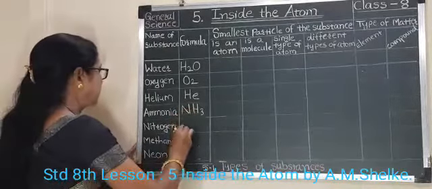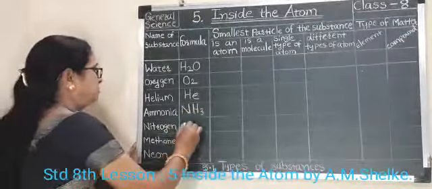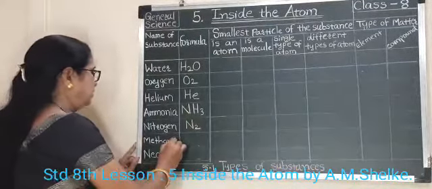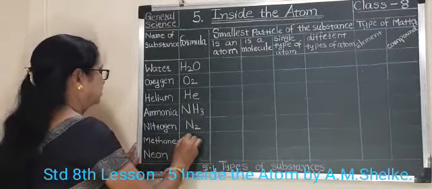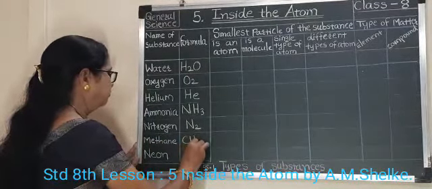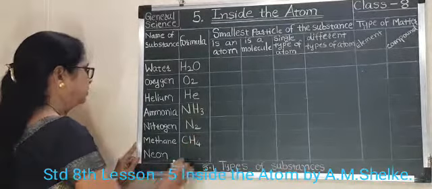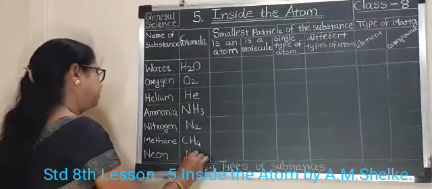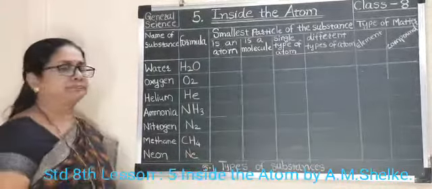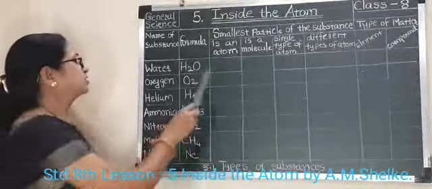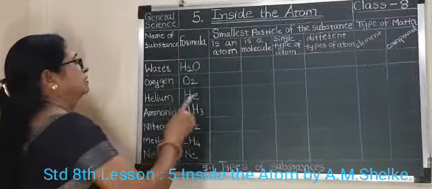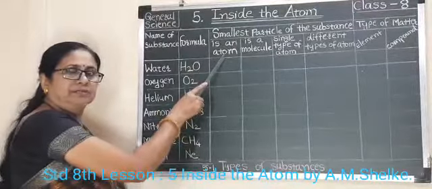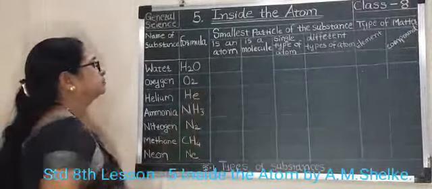Nitrogen is a gas. Its symbol is N, but its chemical formula is N2. Methane is also a gas. It has the formula CH4. Neon is an element. Its formula is Ne. In the next column, we will see whether the substance is an example of an atom or an example of a molecule.